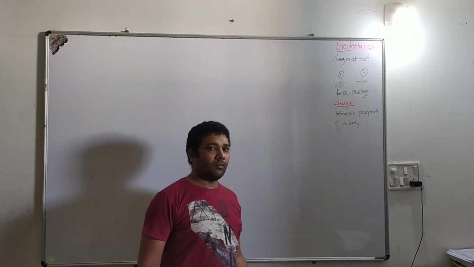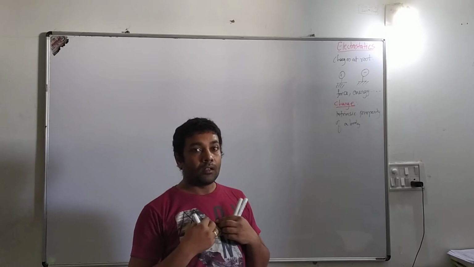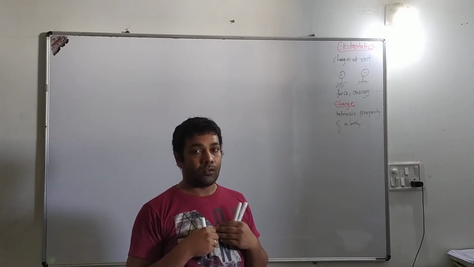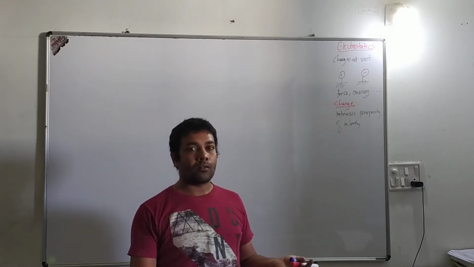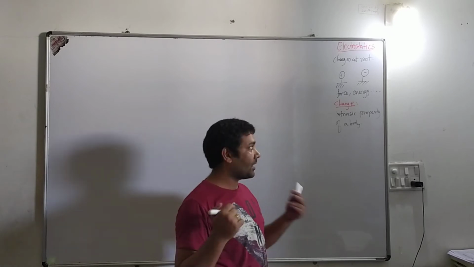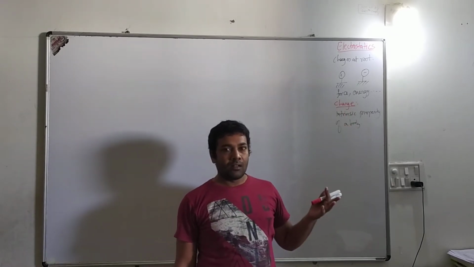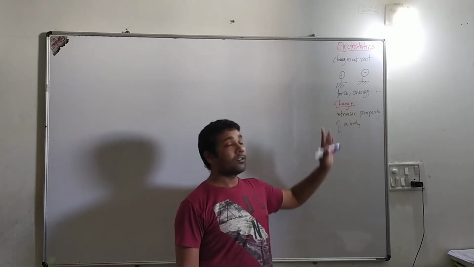Charge is nothing but deficiency or excess of electrons. Let's say, talking about myself, if I have excess of electrons, that means I have negative charge. And if I have deficiency of electrons, that is, electrons are lesser in me, then I have a positive charge. So by default, if there is some body existing, then definitely it will have a charge.